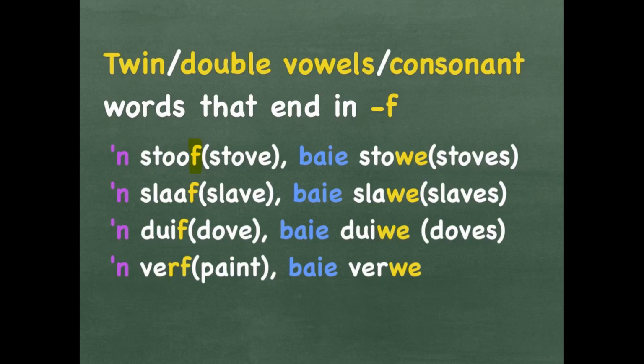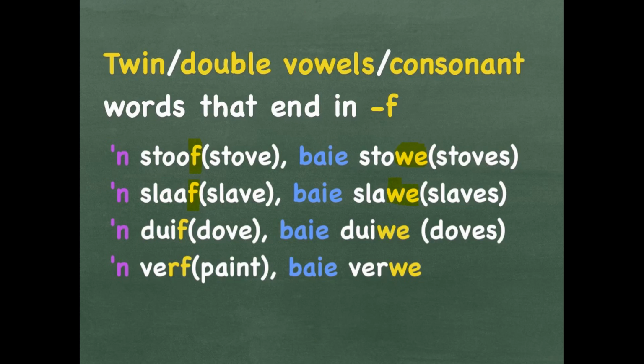To make stoves, stove. A slaaf is a slave, ending on one F. Baie slawe, again take away one of your twin vowels and add a W and a E to the end of the word. In English, slaves.